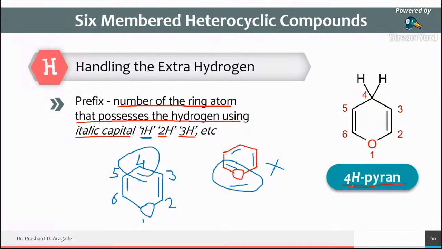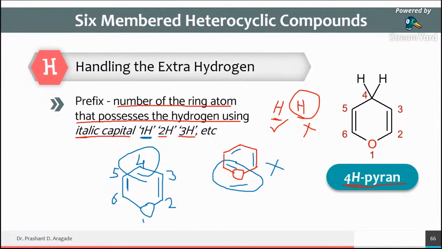And why is it 4H? Capital H, and you have to write this H in italic form. Italic form means you have to just write like this. So this is italic. If it is normal, then it is straight one, like that. So this is normal, so this is incorrect. This is italic. It is correct.